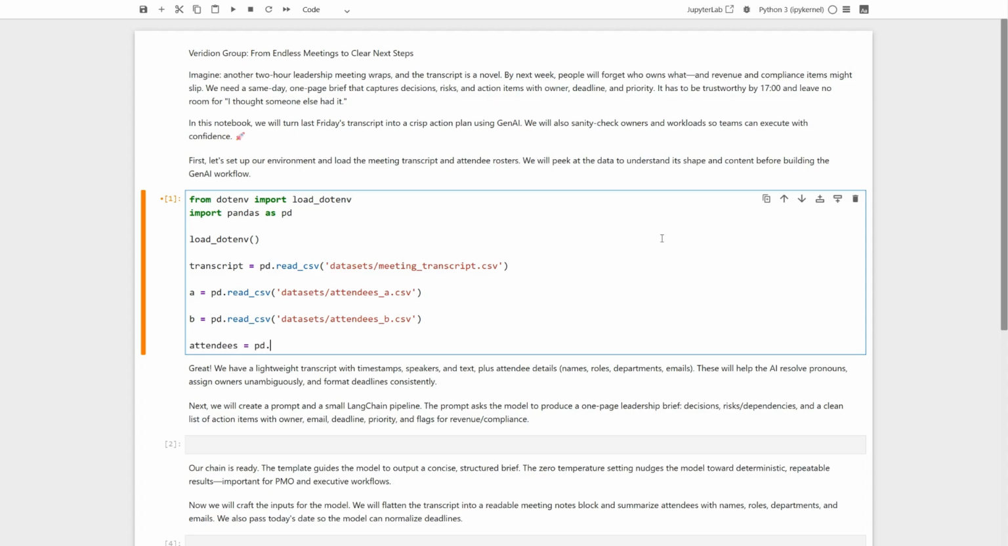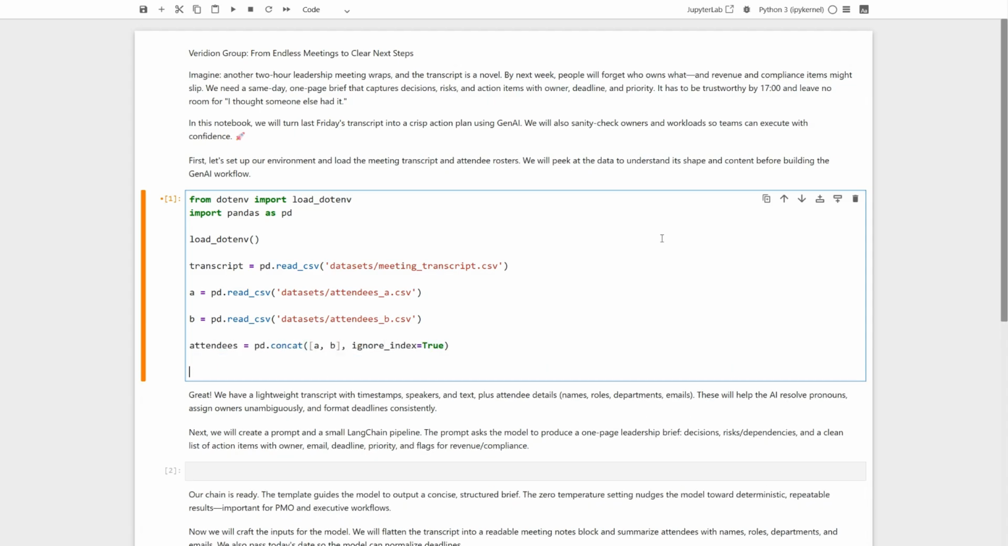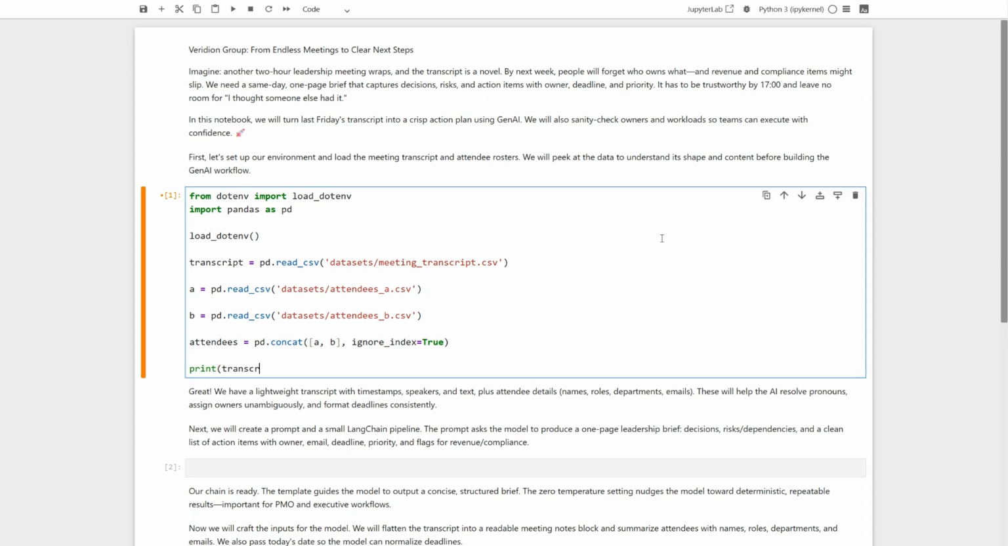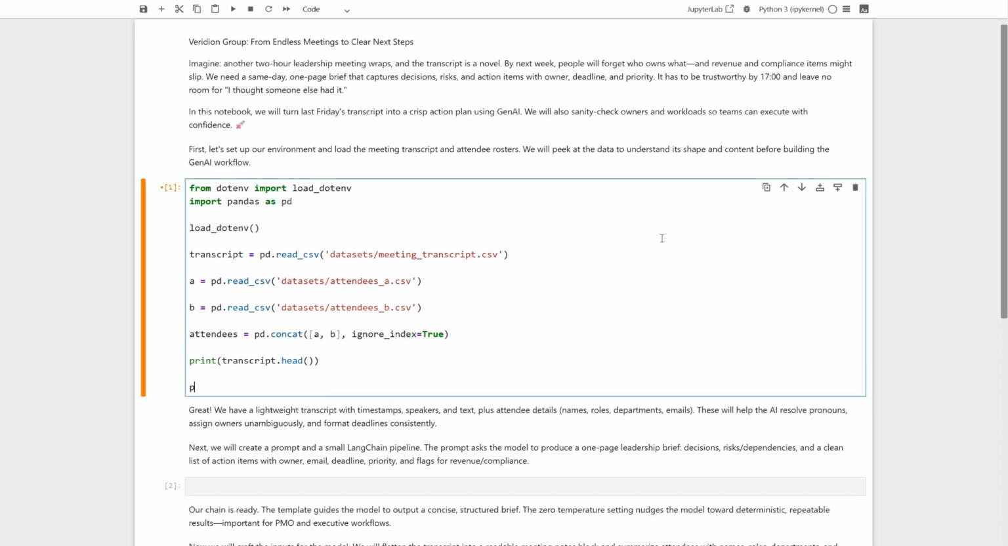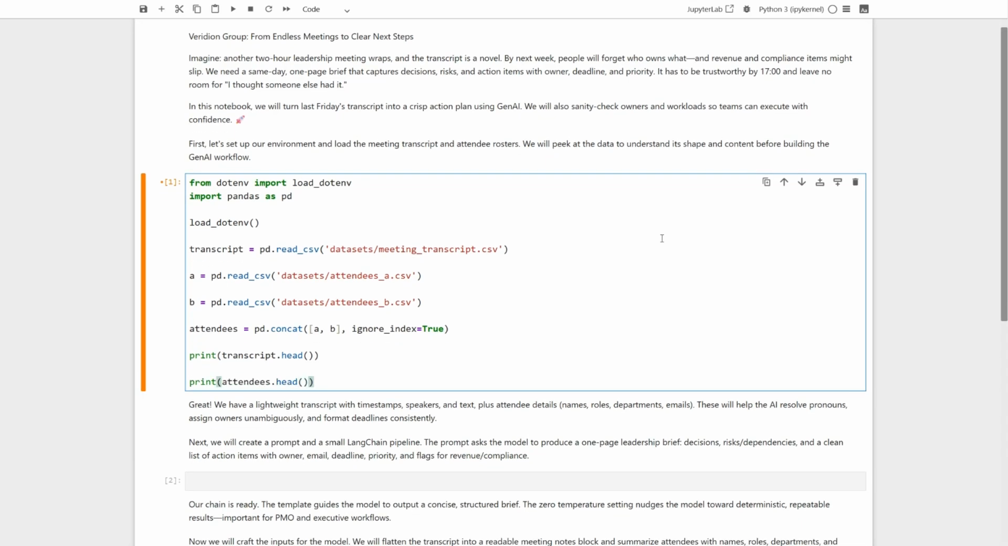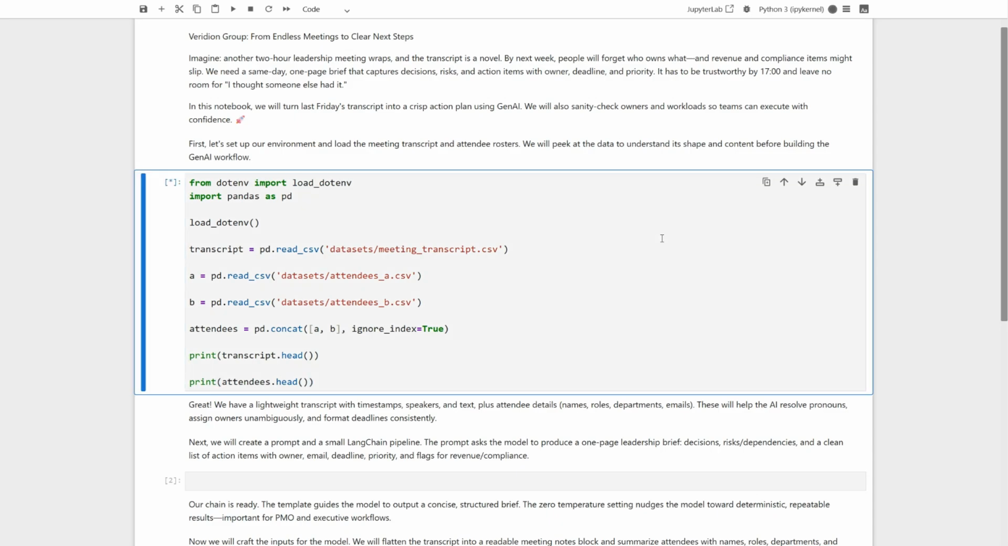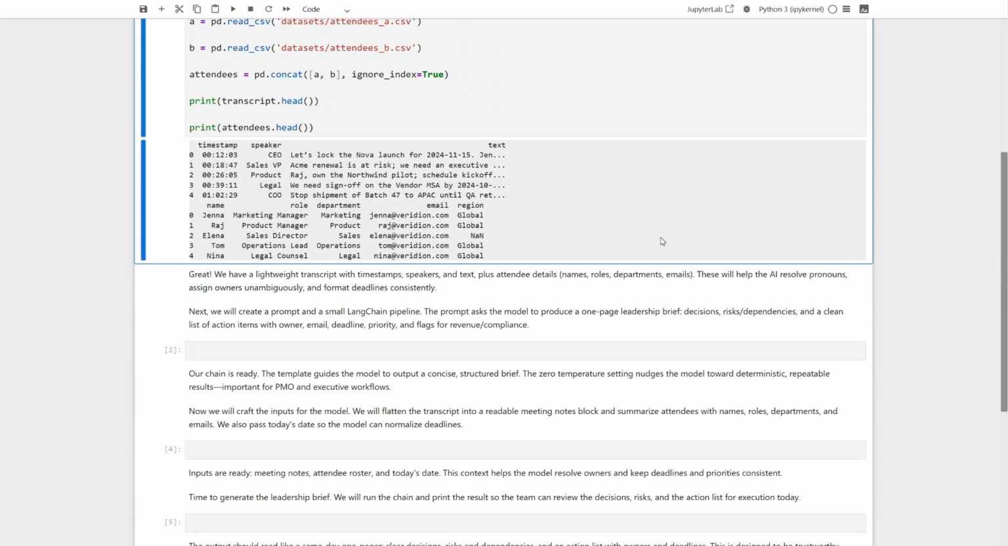Time to combine them. We concatenate A and B into a single attendees table and reset the index so the row numbers are tidy. Quick peek at the top of transcript. Just checking that the file loaded and the columns look right. And a peek at attendees as well, to confirm the stacking worked and the data looks consistent. Great. We've got timestamps, speakers, and text in the transcript, plus a clean roster with roles and emails.